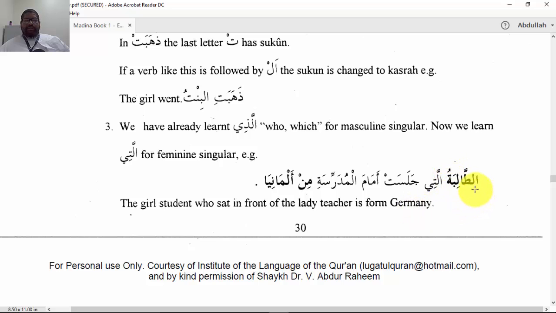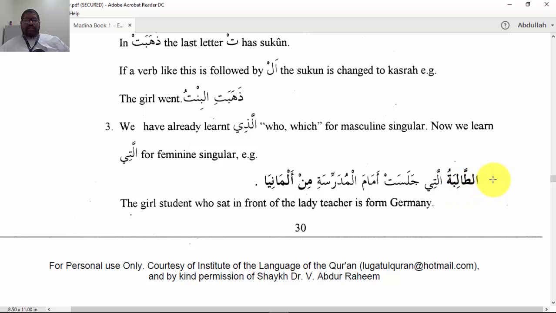So let's look at الطالبة here. Notice that الطالبة التي, I combine, this has alif lam. All right, so if you know Quran, you know that when we combine words, we're going to do assimilation. All right, so here we will say الطالبة التي.